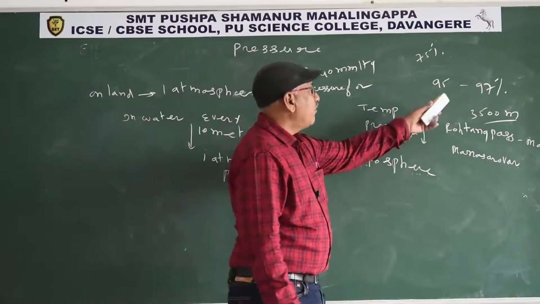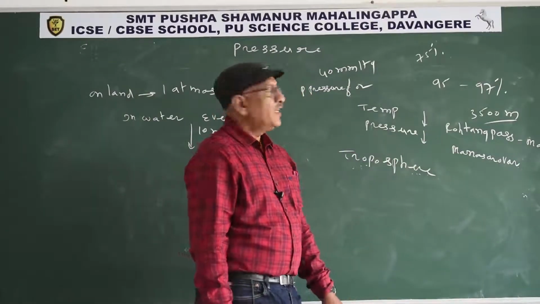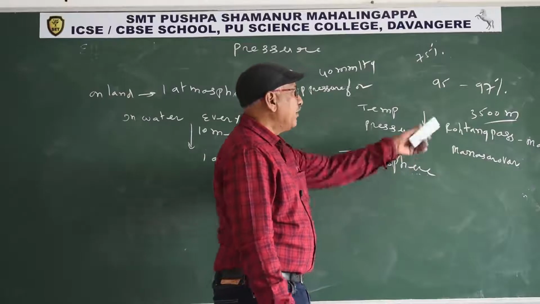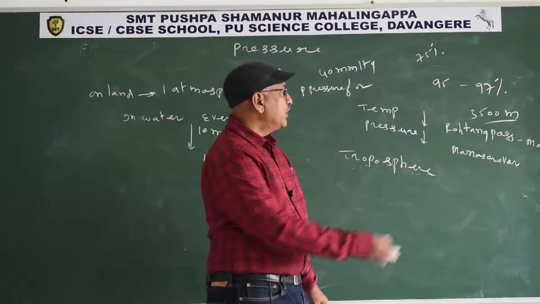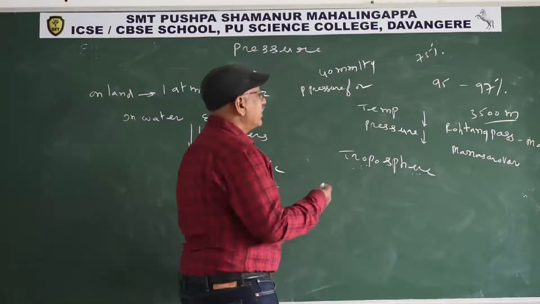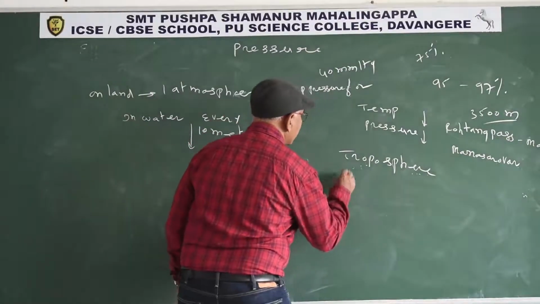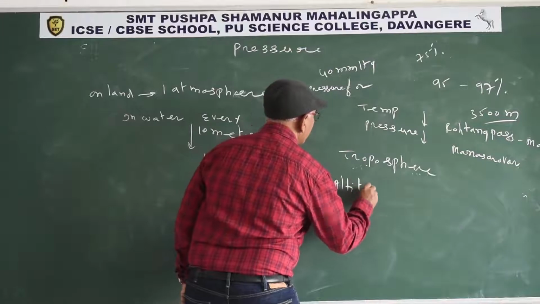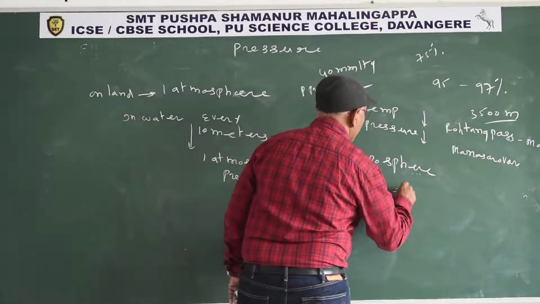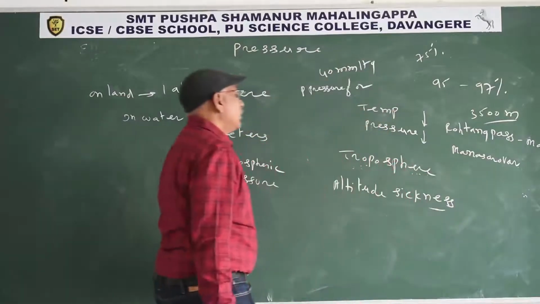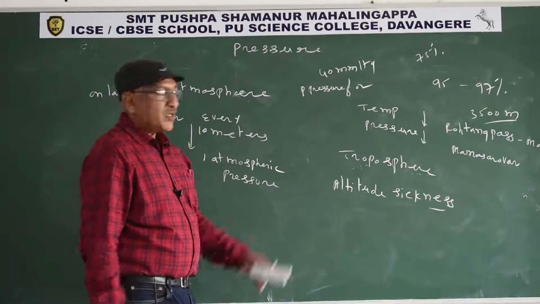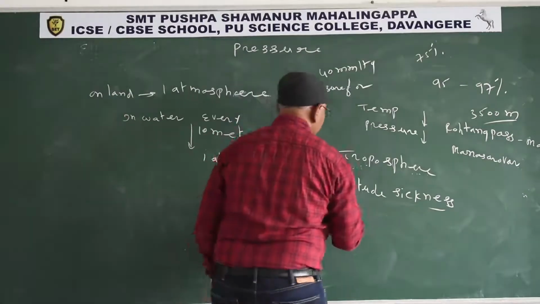So partial pressure of oxygen decreases. If anyone reaches the Rohtang Pass or Manas Sarovar, within a few days that person suffers from altitude sickness. What are the symptoms of altitude sickness?